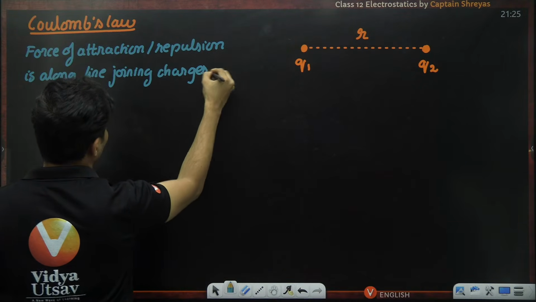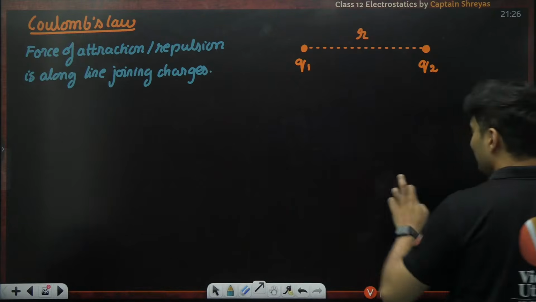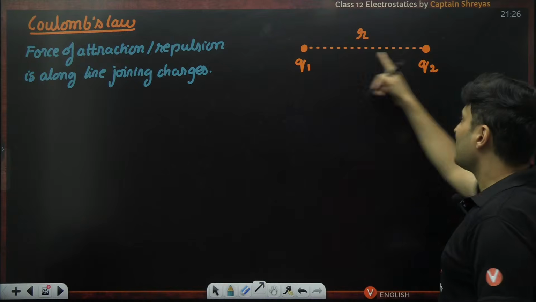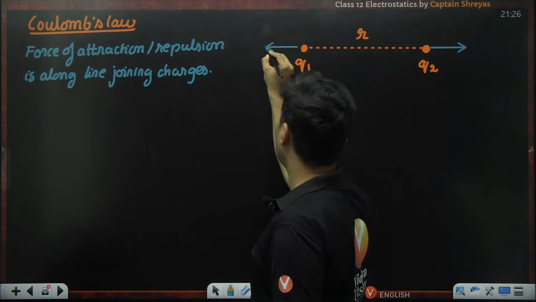This might seem very natural to you, but it is not so natural when you see magnetism. See, this is the line joining the charges, so the force of repulsion or attraction will be along this line.